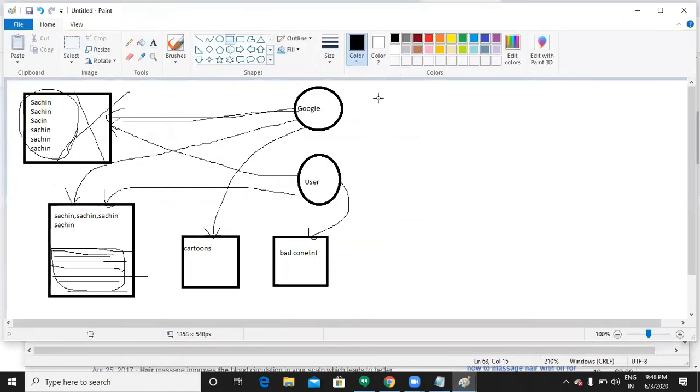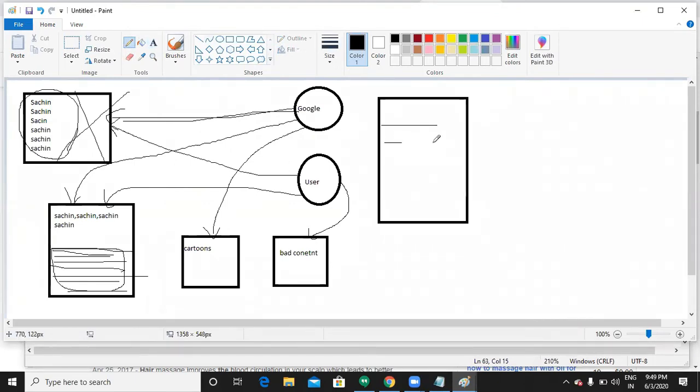Now what I will do is create multiple pages or else multiple websites. Assume when someone searches, there is a first result, second result, third result, fourth result, fifth result, and here is my website. When someone searches for any keyword, they can see a few results.